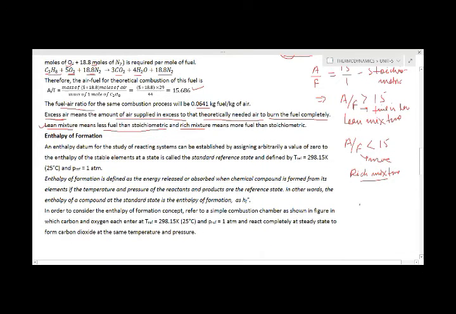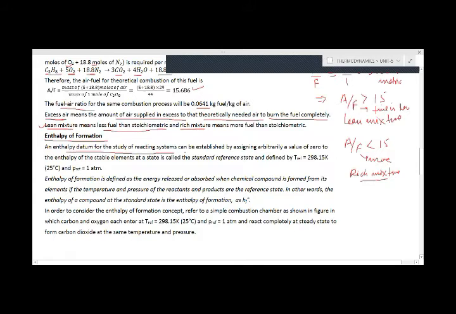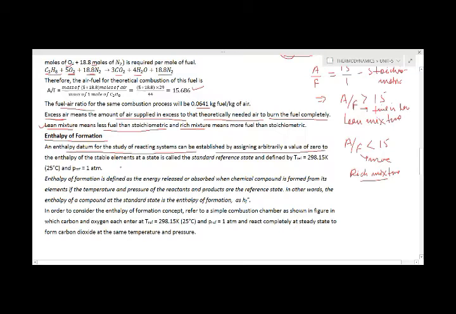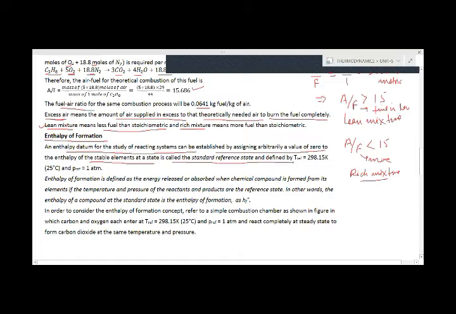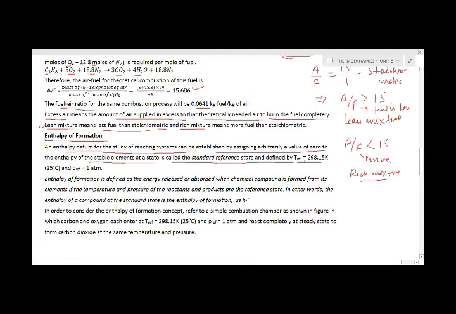Okay. Now we are going to take the term called the enthalpy of formation. An enthalpy datum for the study of reacting systems can be established by assigning arbitrarily a value of 0 to the enthalpy of the stable elements at a state called the standard reference state, defined by T reference equal to 298.15 K and P reference equal to 1 atm.